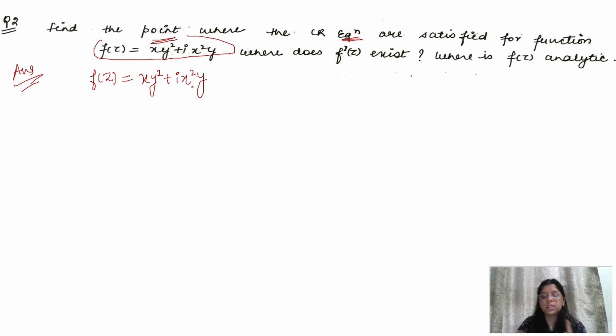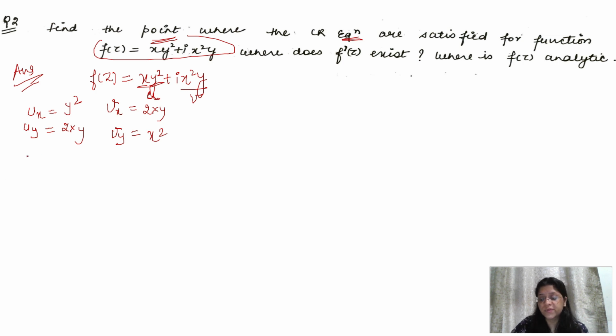It means that the partial derivatives exist. It means that it is satisfying the CR equations. So we will take these 2 points under consideration, and we will start proving it. So this is u and this is v. Now find ux, which is equal to y square, uy, which is equal to 2xy. Now vx, which is equal to 2xy, vy, which is equal to x square.